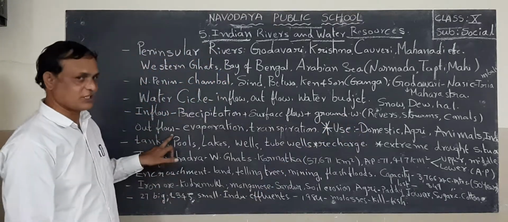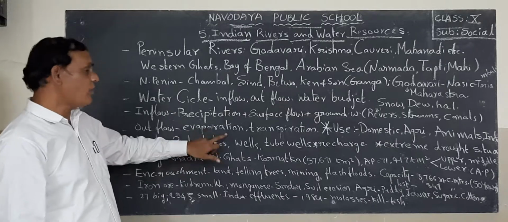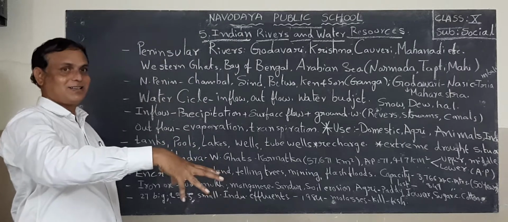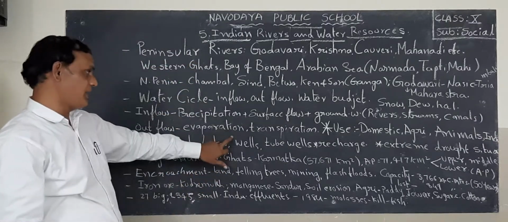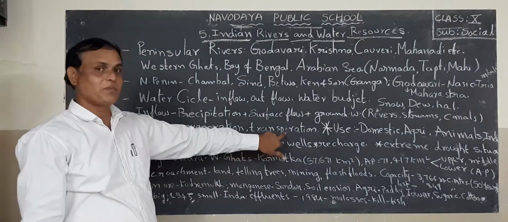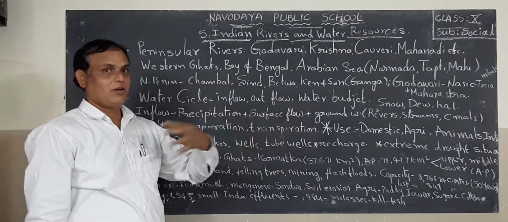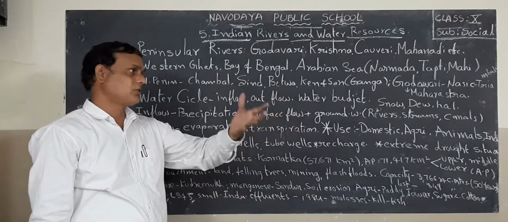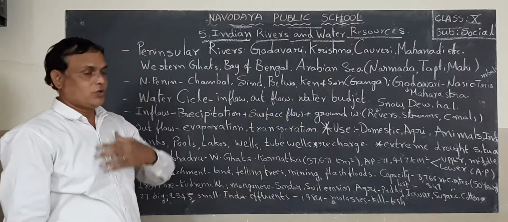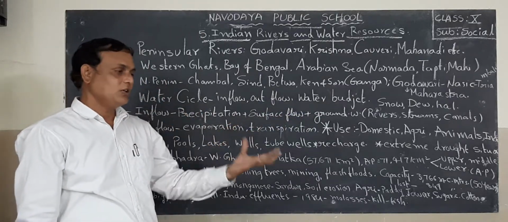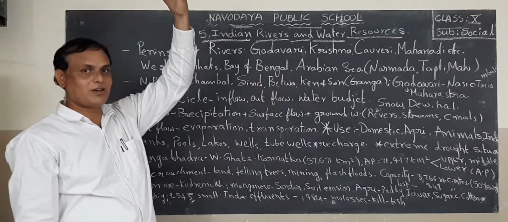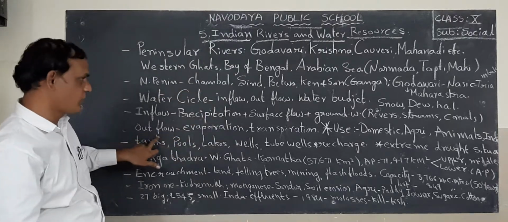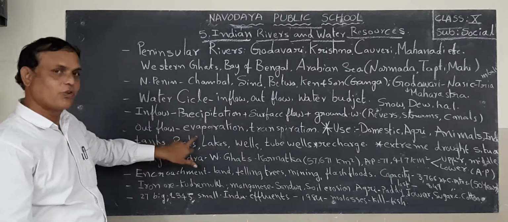Next one, outflow structure. Here outflow is equal to evaporation. The water is evaporating due to the sun rays, and also transpiration with the breathing process of human beings, all creatures, and plants also. Through evaporation and transpiration, the water is going up in the form of water vapor. That is called outflow structure.